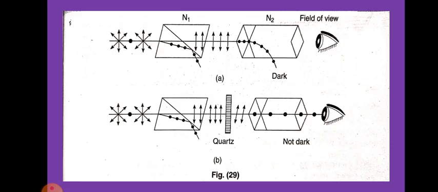Fifth, the total rotation theta produced by a number of optically active substances is the algebraic sum of the rotations theta 1, theta 2, theta 3, etc. produced by the individual specimens, that is, theta is equal to theta 1 plus theta 2 plus theta 3 plus so on. The rotation in the anti-clockwise direction is taken as positive and that in the clockwise direction as negative. So this is the concept of optical activity.